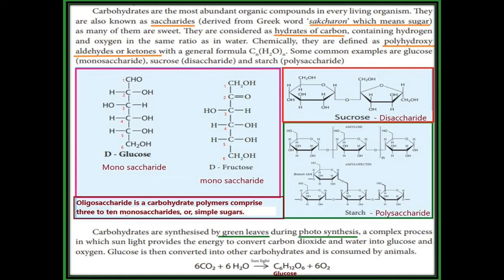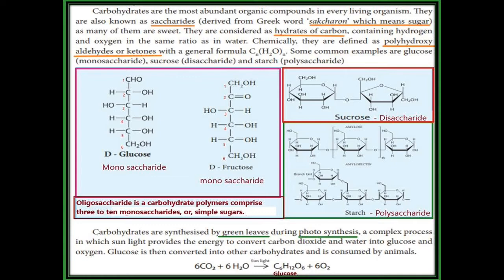But in fructose, the second carbon is a ketone, and the first carbon and third to sixth carbons have OH groups, so it is called a polyhydroxyketone.